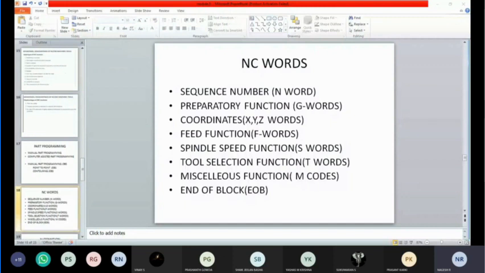Then the second one is preparatory functions, G codes. You are much familiar with these words, right? Coding codes, G codes. Everyone is using G codes, so no need of asking whether you people have used them or not. Now you tell me what is the difference between these G codes and M codes?